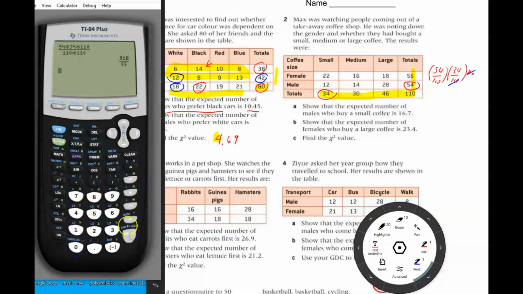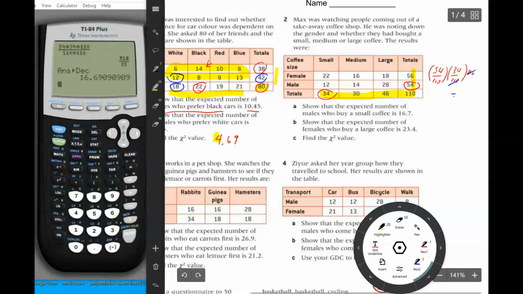And that would give us 918 divided by 55, but we would like to know that in fraction or in decimal terms, so we change it to a decimal by going to math decimal. It's 16.7, so yes, it is 16.7.